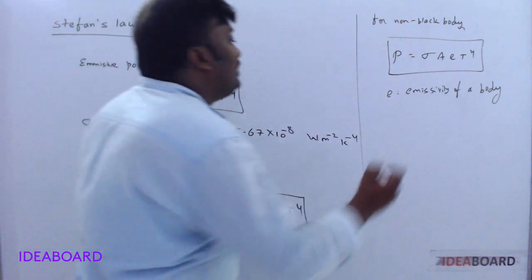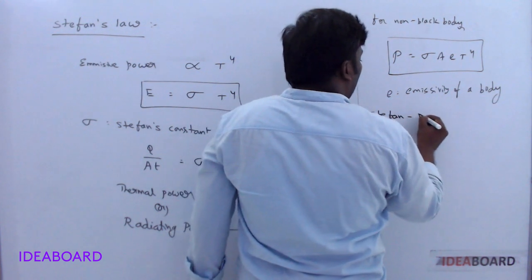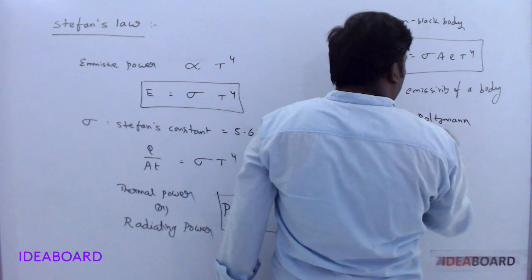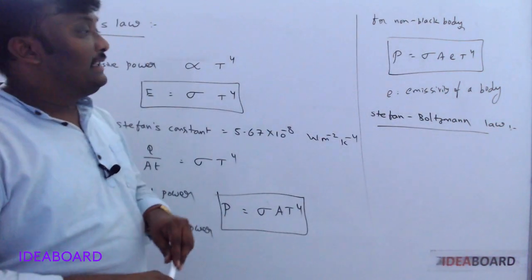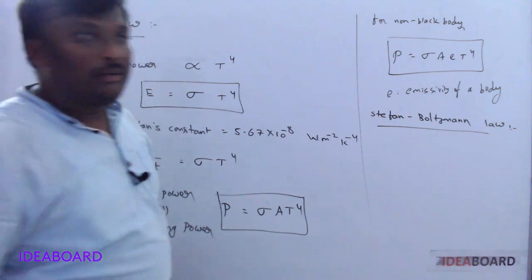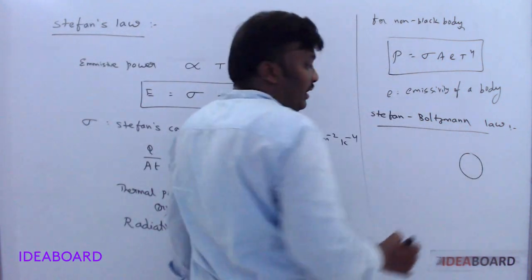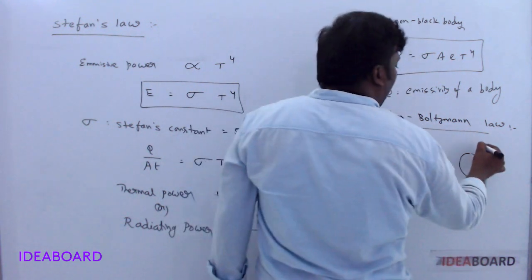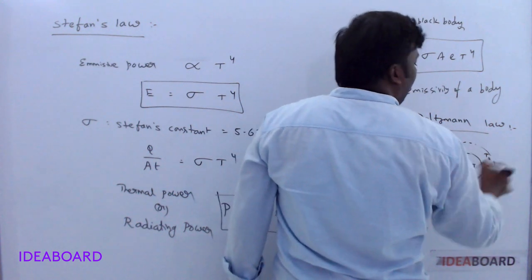Okay. Now, another scientist, Boltzmann, observed this Stefan's law and he suggested a small correction in this formula. Suppose there is a body having a temperature T and it is surrounded by another body whose temperature is Ts.